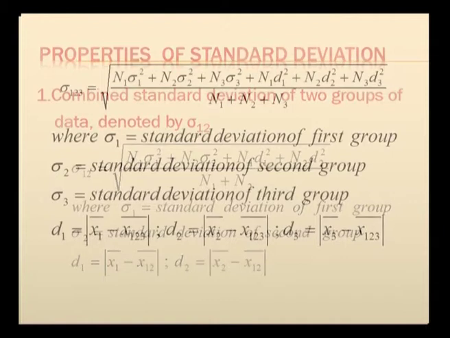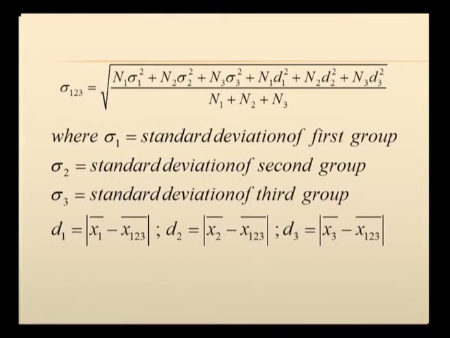x12 bar. And whenever I take three groups, that is group 1, group 2, group 3, correspondingly the combined standard deviation is given by this formula, where we have three groups with frequencies n1, n2, n3, corresponding variances sigma 1 square, sigma 2 square and sigma 3 square, and d1 square, d2 square and d3 square. So, if you substitute correspondingly, you can compute the standard deviation for three different groups of your data.